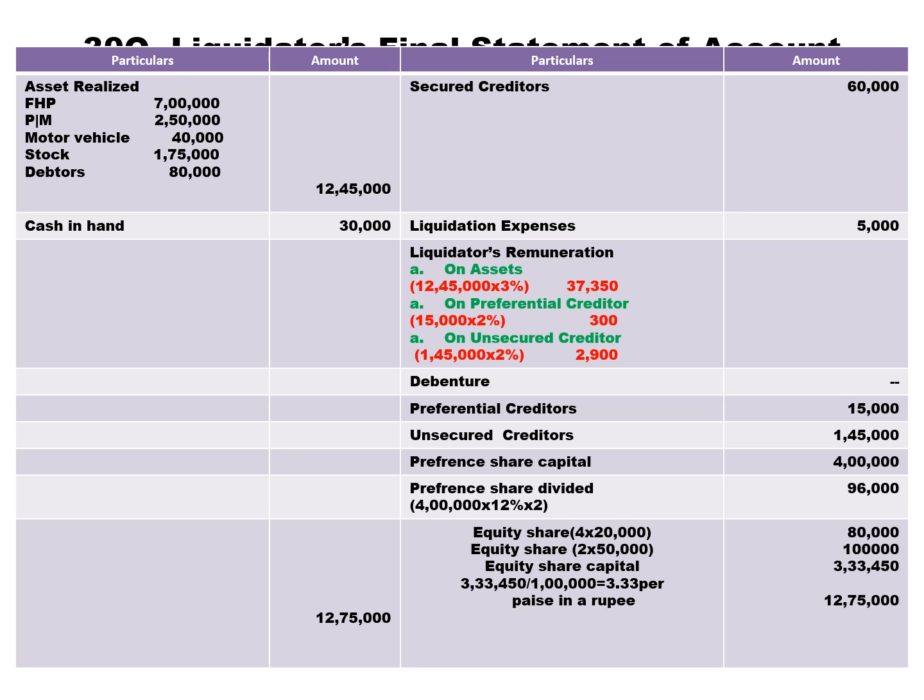Total cash available is 12,75,000 minus secured creditors 60,000 minus liquidation expenses 5,000 minus liquidator remuneration 40,550 minus preferential creditors 15,000 minus unsecured creditors 1,45,000 minus preference share capital 4 lakh minus preference share dividend 96,000.